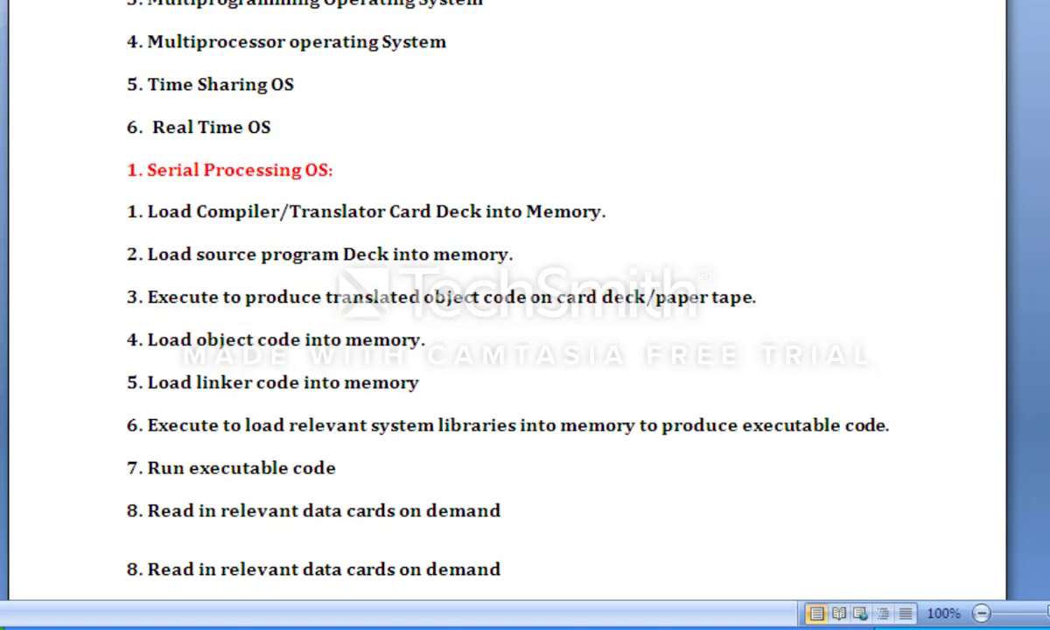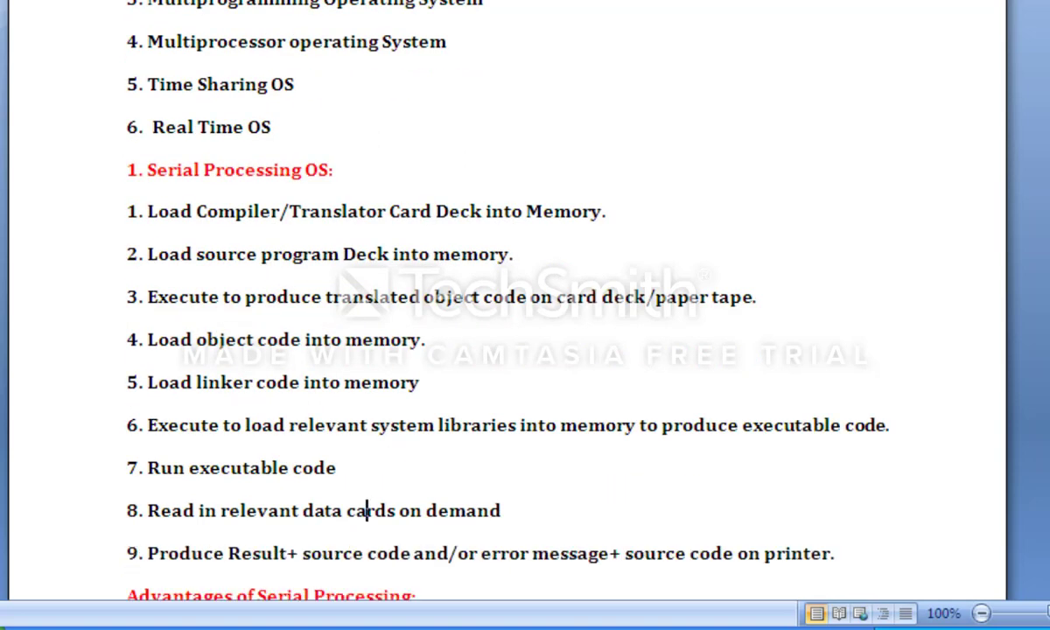In the 8th step, it is clear, we need to store the output on demand. After executing our code, we have our result, and the result will be produced on the card on demand. Maybe there was a paper tape which stored the output, or a card deck which stored the output. The result will be stored in the relevant card on demand. In the 9th step, as I told you, produce the result, source code, and error message if any occurs. So there were 9 steps involved in the serial processing system.